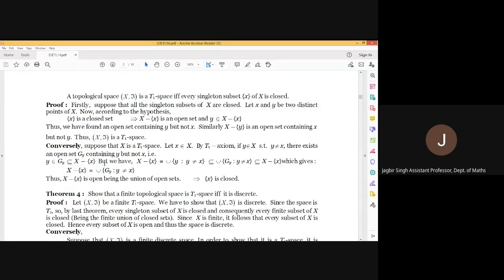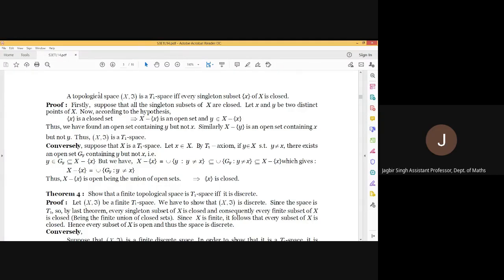Means if we select some other element z, then we will have the open set Gz and it will be contained in X minus {x}. Then we will take t, we will have Gt and that will be contained in X minus {x}. Continuing like this for every member different from x. And then considering their union, on the left hand side, we will have X minus {x}, because all the members except x are considered.